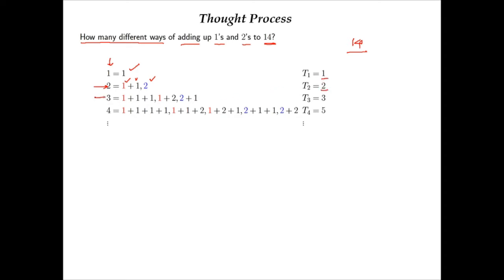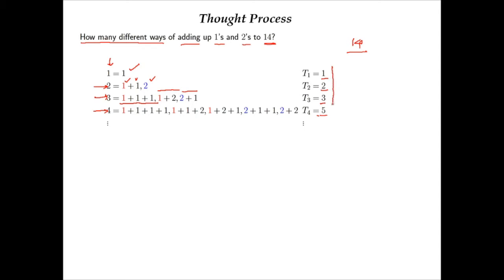Now if I want to generate 3, one process is summing up 1 three times, another is 1 plus 2, and another is 2 plus 1. So we are getting 3 processes. In the same manner, if you take 4, the answer comes as 5.